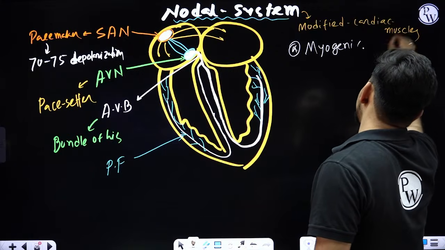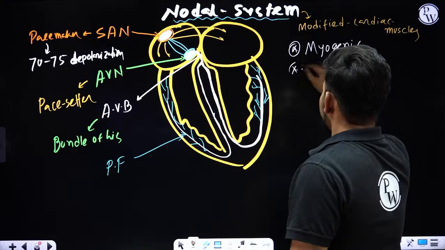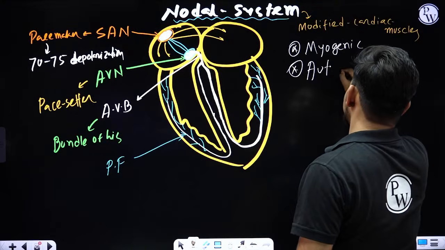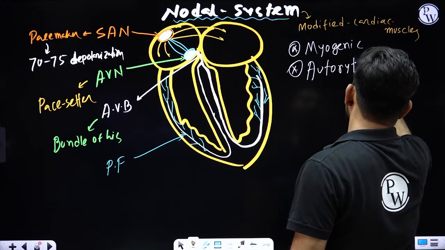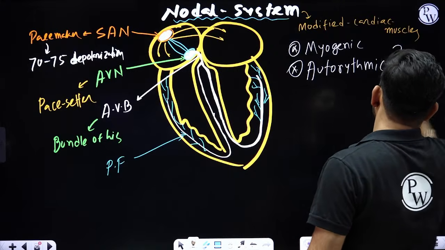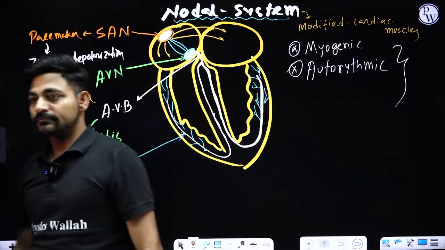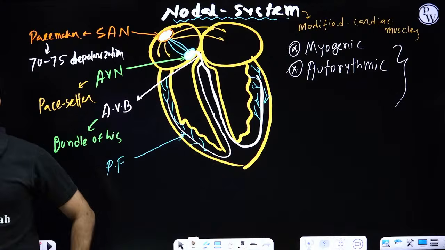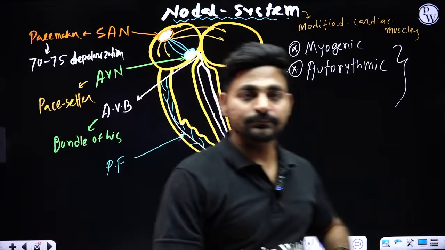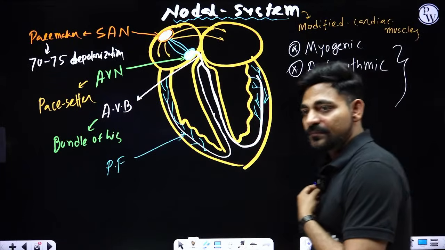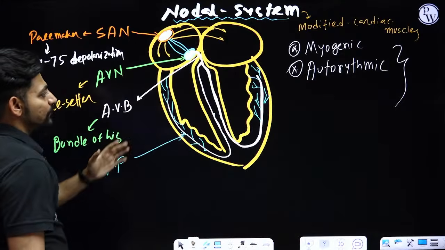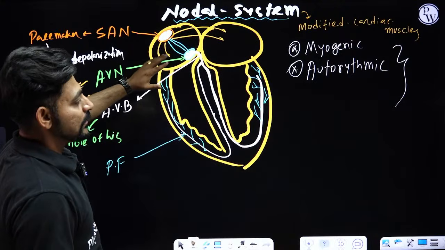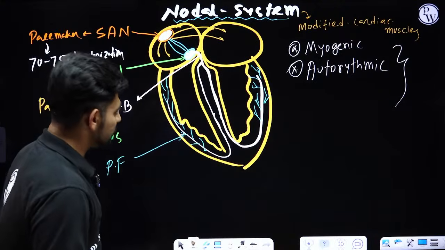So our heart is myogenic in nature, and heart can beat by its own, so it's called as autorhythmic. Okay, so there is the autorhythmicity of our heart due to the presence of special cardiac musculature, right?